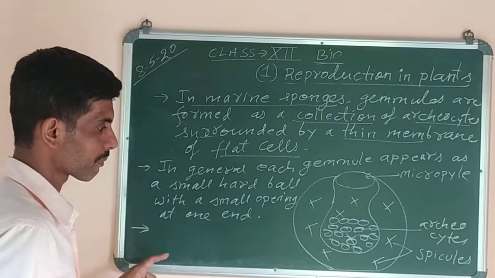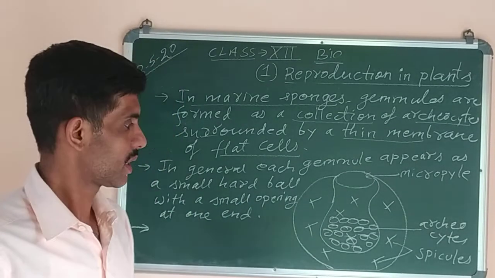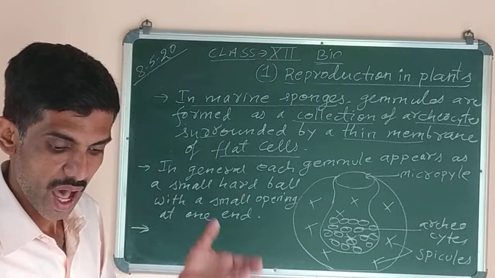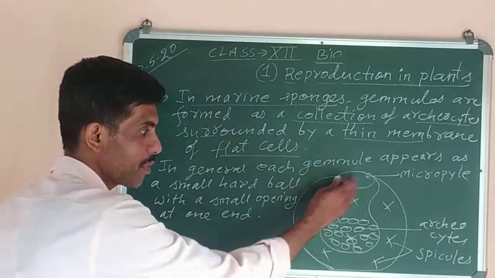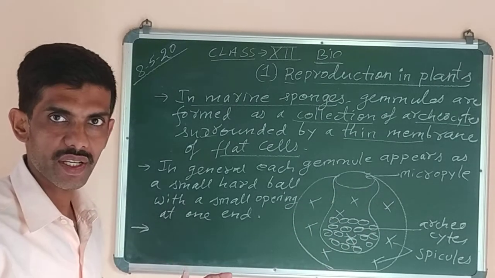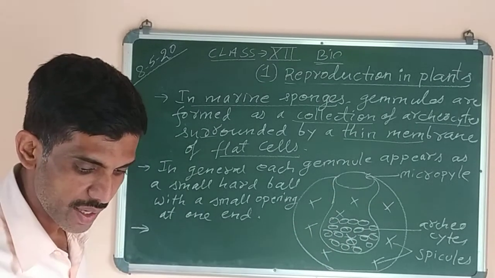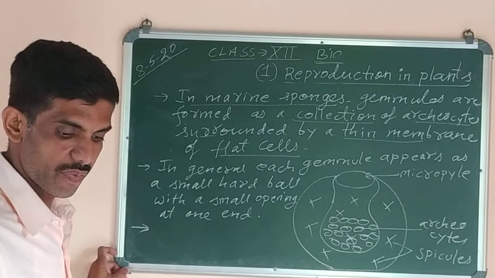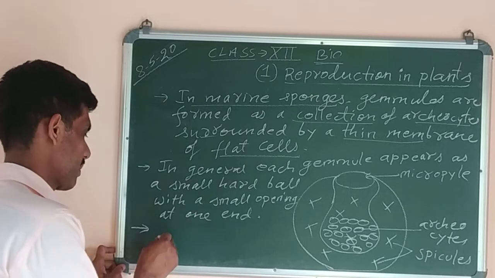Now next, what is the next point of this gamete formation? It is formed during favorable conditions. Already I had said, once the gametes are formed, the original sponge will disintegrate, and the gametes will float in water.